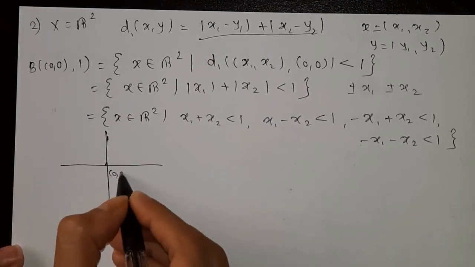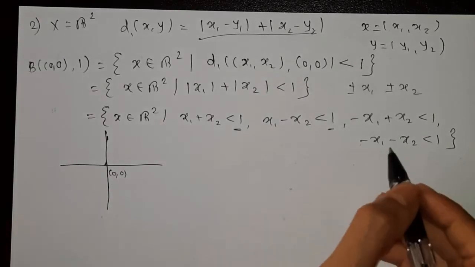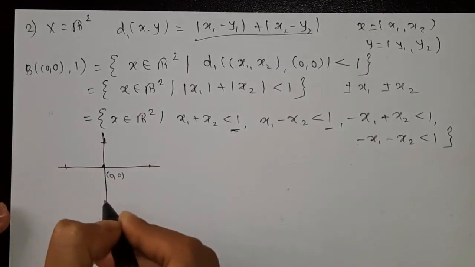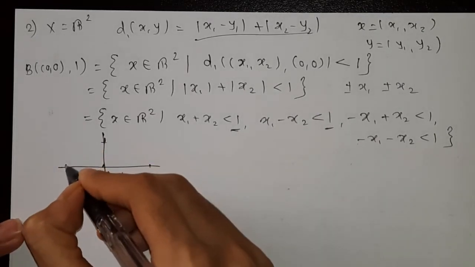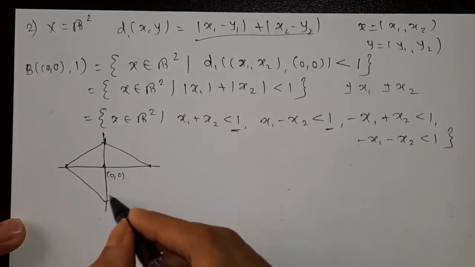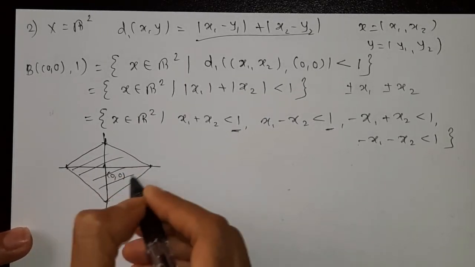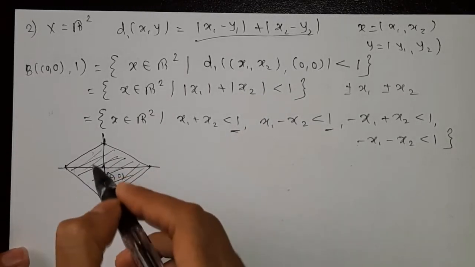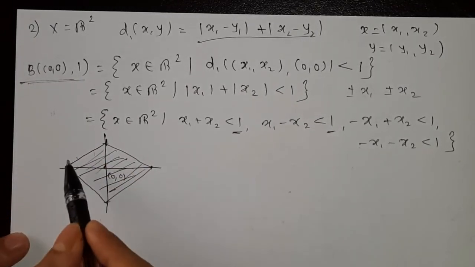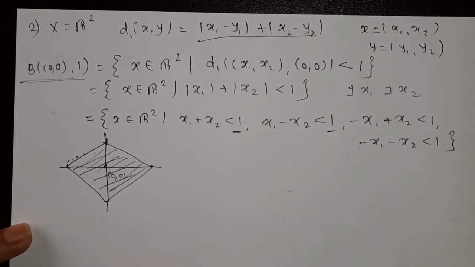This is (0, 0), (1, 1), (-1, -1), these are the points which we get. So here if I draw, then we get a rectangle or square shape, and this is our open ball, meaning these points are included in this ball. Again the boundary is not included because it is an open ball.